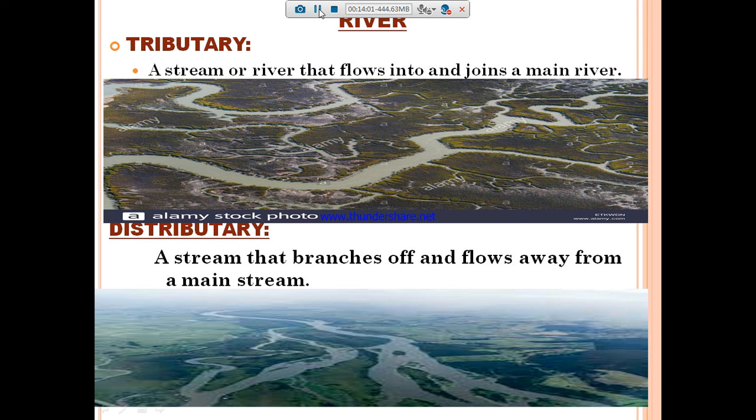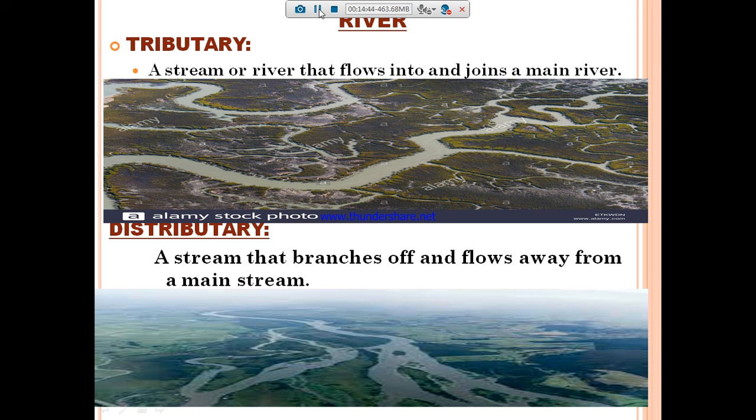See the tributary. A stream or a river that flows into and joins a main river. From the waterfall, the water will be distributed into many tributaries, many routes, and at last it joins into a main river. If you see the first picture you can understand. This kind of river is called a tributary. And see the second picture. A stream that branches off and flows away from a main stream. If the main river is divided into many parts, it is called a distributary. If you see the picture, you can understand.